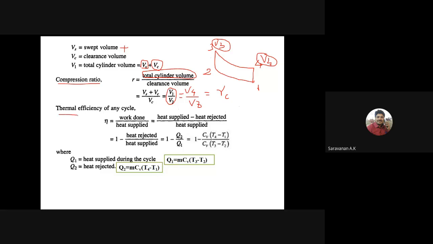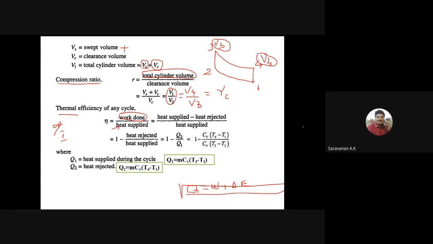So what is the efficiency? Generally, the efficiency means output by input, right? What is the output? Due to the heat addition, how much work can we get, that is the output. The input is how much heat will be supplied. The general law, the first law of thermodynamics, relates the heat, the work, and plus or minus the change of the internal energy.